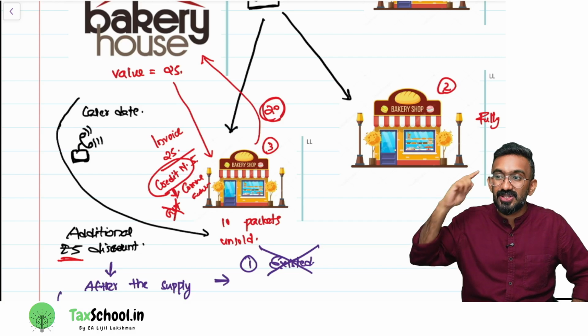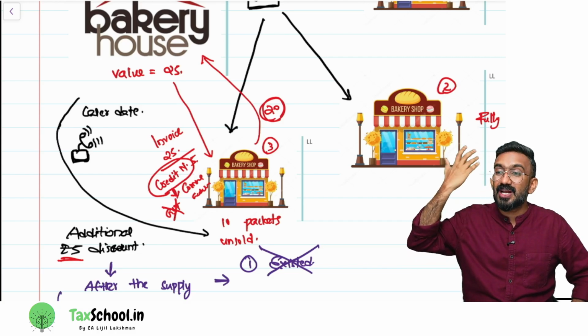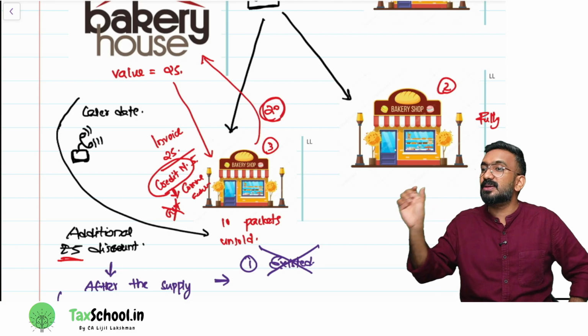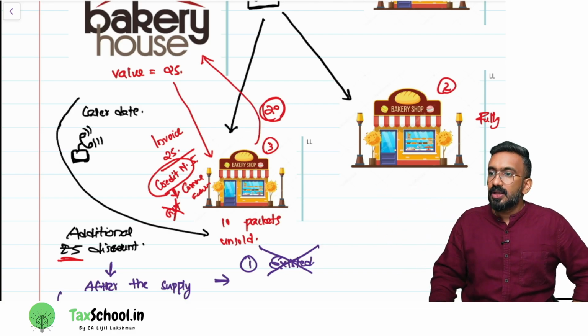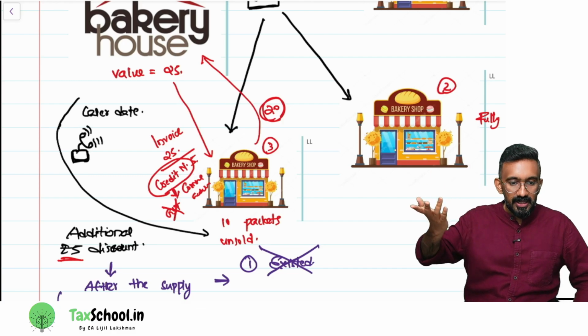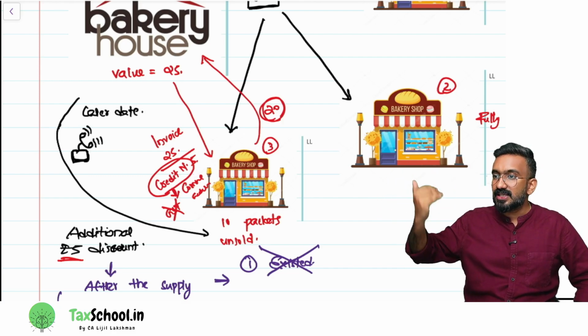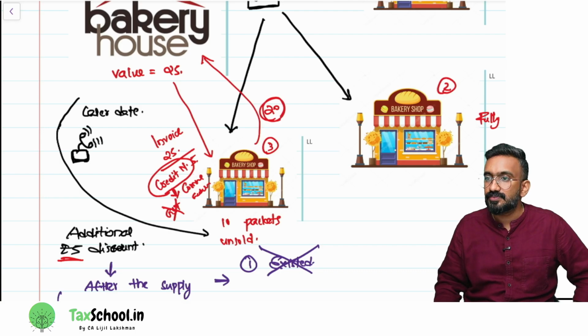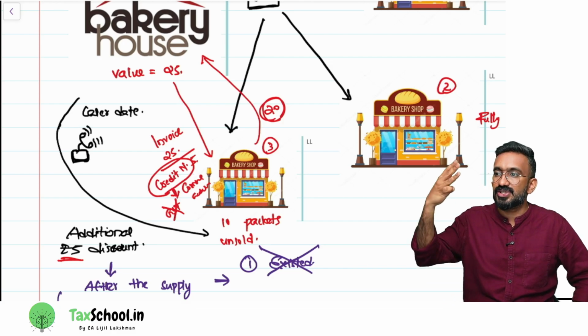When this discount was thought about, only when the products were unsold. This is called a post-supply discount. This discount is given after the supply. If the discount is given after the supply, when can I reduce this discount from the value? How many conditions are to be satisfied for this discount to be reduced from value? 3 conditions are to be satisfied.